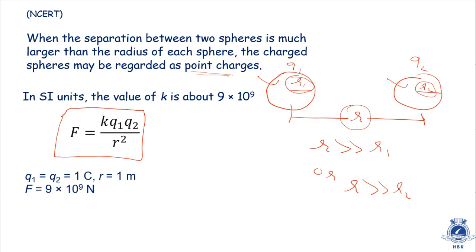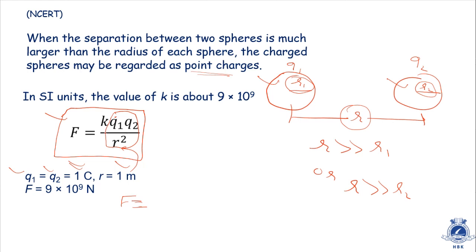Now if the value of q1 is taken to be 1 Coulomb, q2 also is suppose 1 Coulomb, and the value of r is also 1, if these three values are taken to be unitary, in that case what will be the value of F? You can calculate yourself also, and I will also calculate it for you.